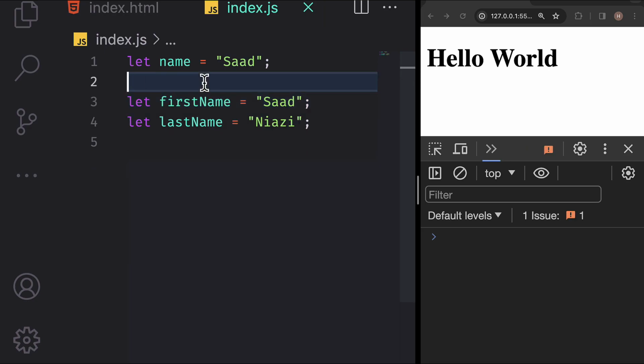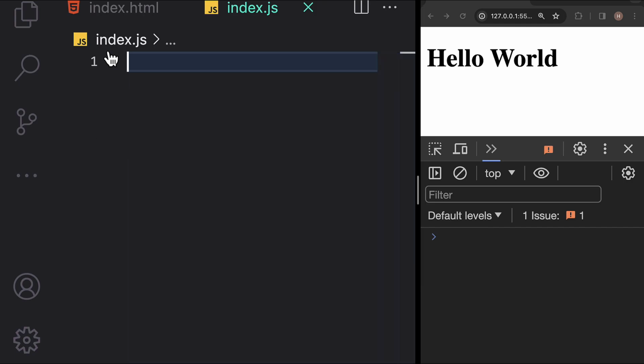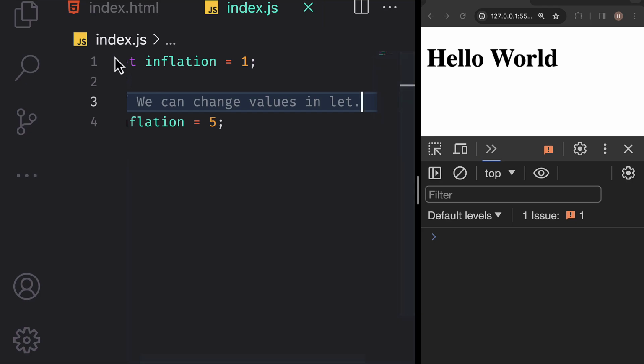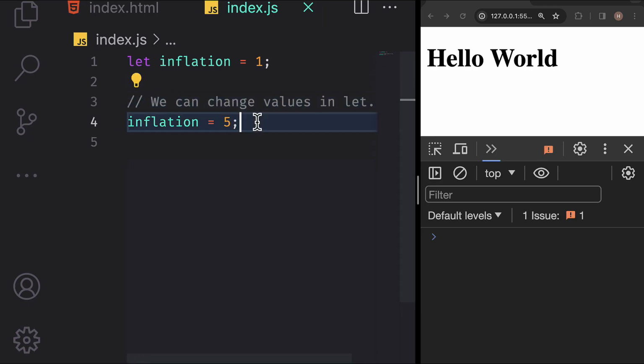Now we will move on to the const variable. Now we declare a variable which is called inflation. So let's declare inflation at 1% and then we change it to 5%. Doing this in a real world application in which you don't want the data to change can introduce different bugs in those situations. So the value of a variable, as the name implies, can change, but the value of a constant variable cannot change.